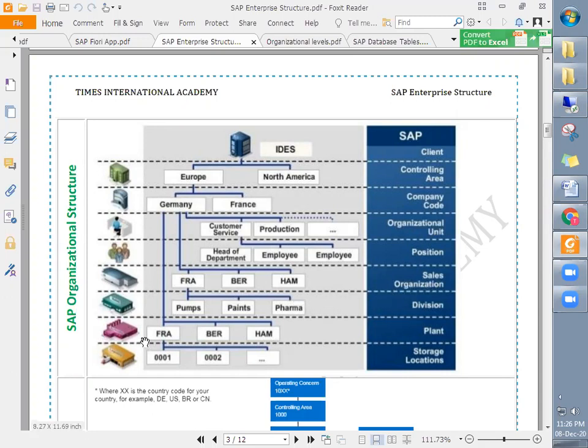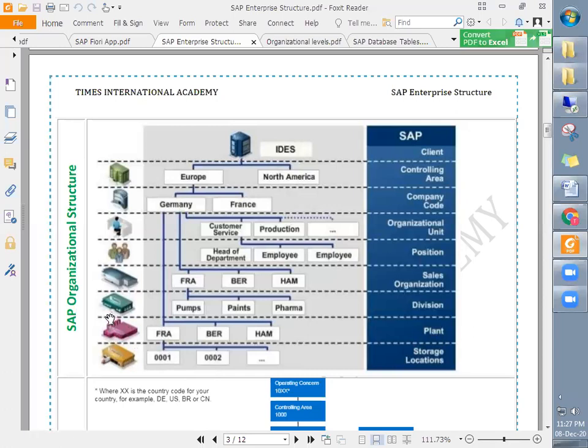Now you see this is the plant. Tata Motors has, I think, 5 plants across India, in Pune, Mumbai, Jamshedpur, Chennai, and Dharwad. Those manufacturing facilities of Tata Motors are represented as plants. In the case of TCS, the operational units or offices of TCS will be represented as plants in SAP.